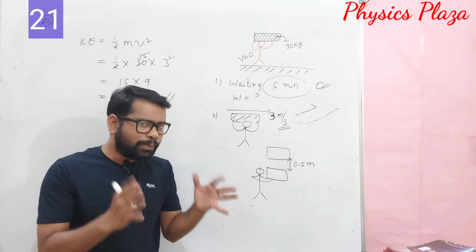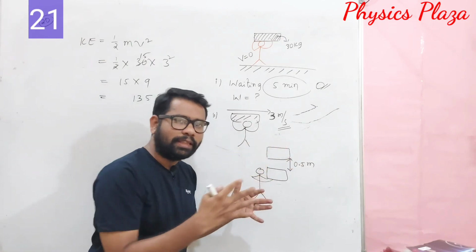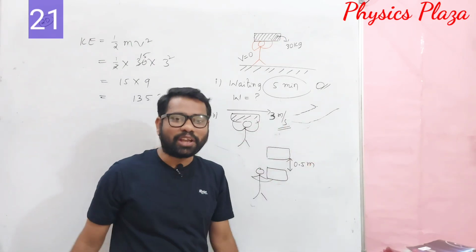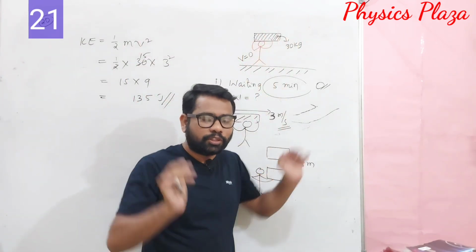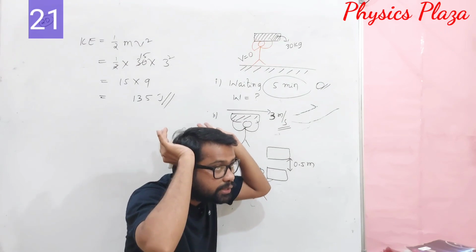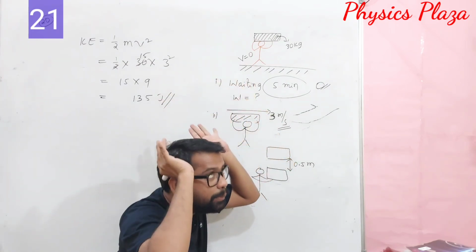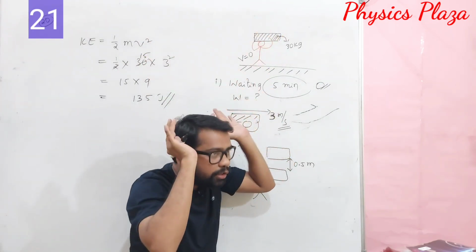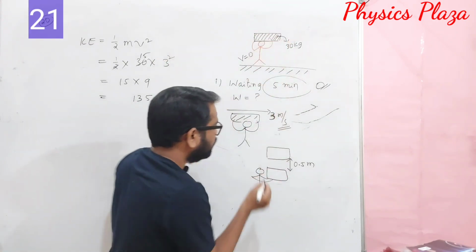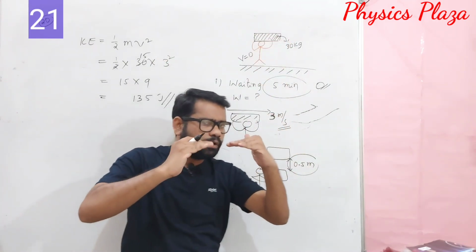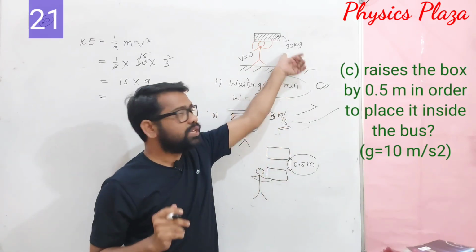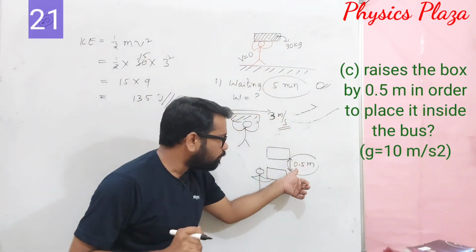Now imagine the person ran like anything and finally caught the bus, and he has to keep his luggage on top of the bus. The luggage of mass 30 kg is raised to a height of 0.5 meters.